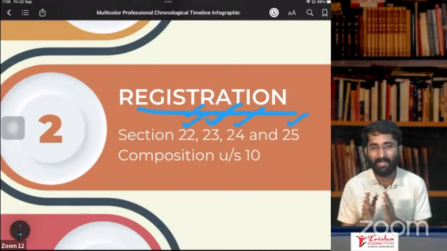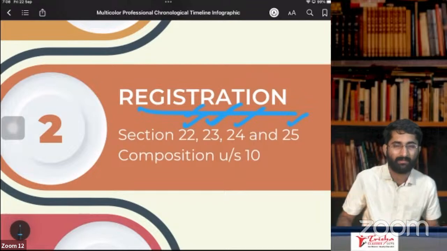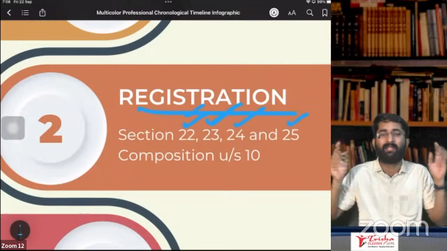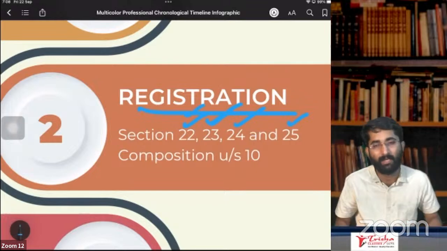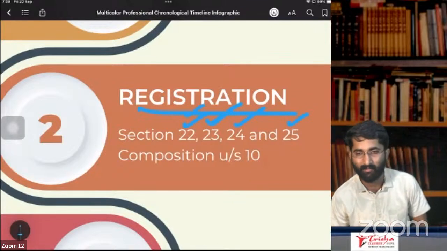And if you are a CTP and NRTP, 5 days prior to the commencement of the business, you have to take the registration and pay the GST in advance and then start the business. Otherwise, you are not allowed to start the business. This is for section number 25, subsection 1.